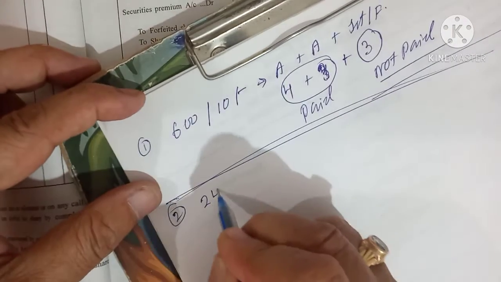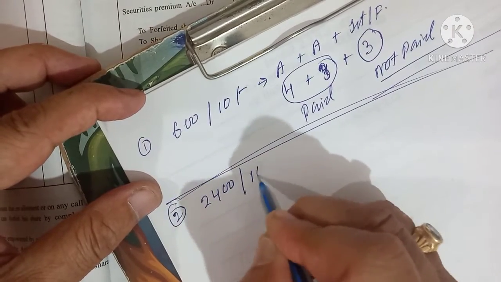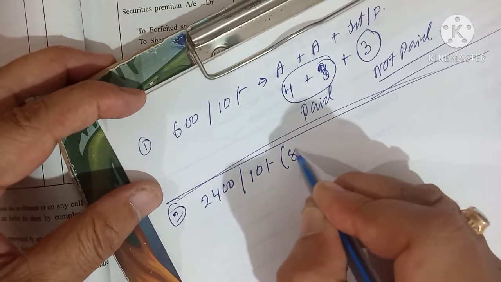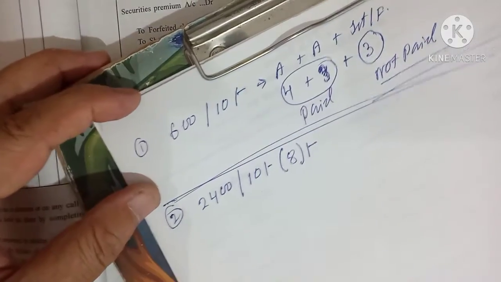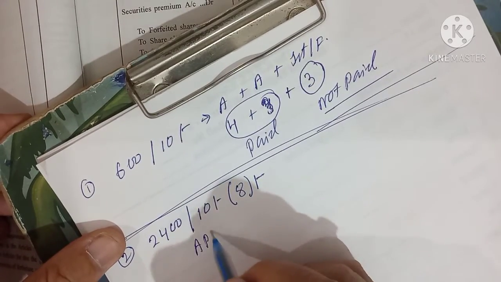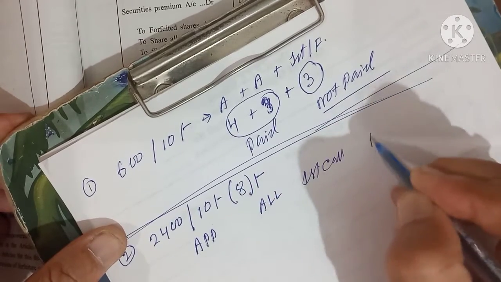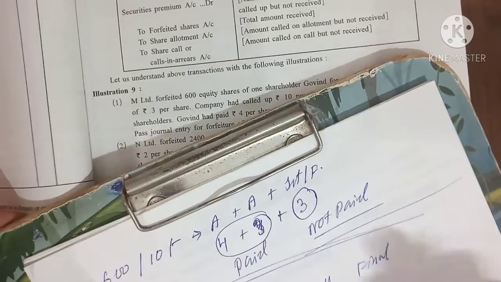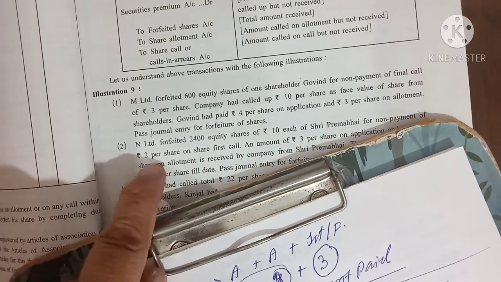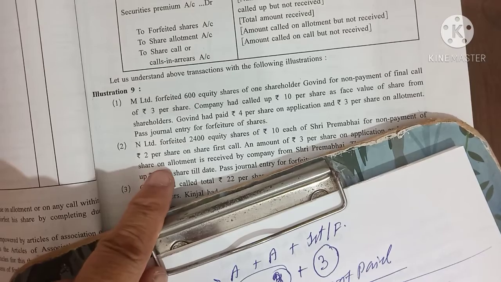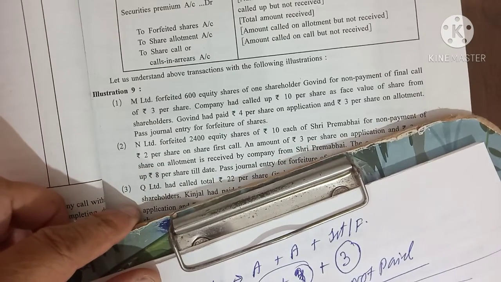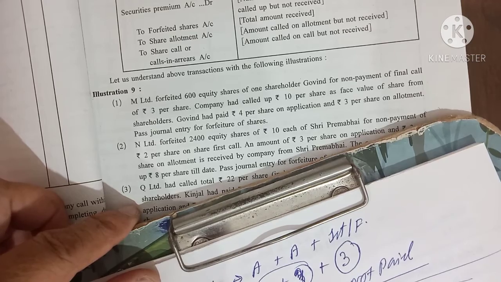You have to write the data. What data? How many shares is the company going to cancel? 2400 shares. What was the face value? 10 rupees. Up to how much did the company call? 8 rupees. This is the thing. And application, allotment, first call and final call, that also you can write here. First call it is given, how much? 2 rupees. And application, how much? 4. And allotment, how much? 3. So 4 plus 3 plus 3, that is equal to 7 plus 2. That means the remaining 1 is the final call.